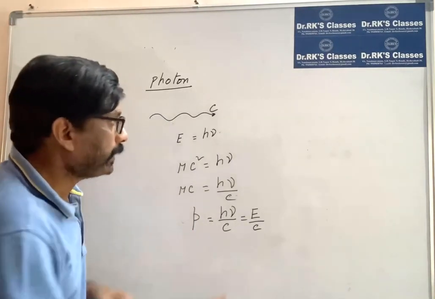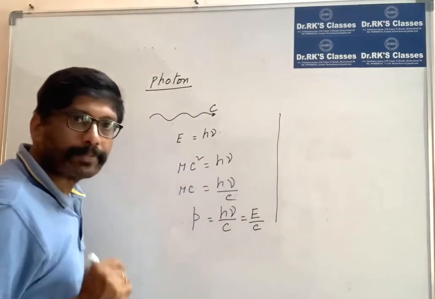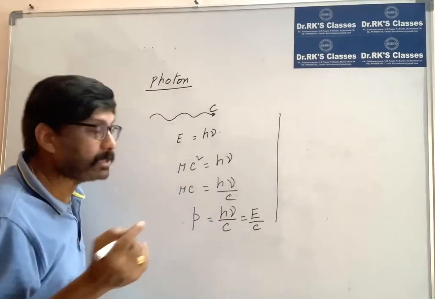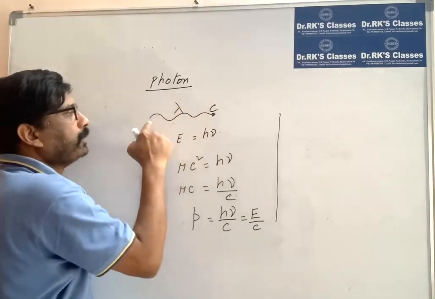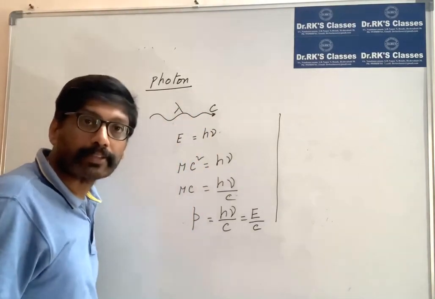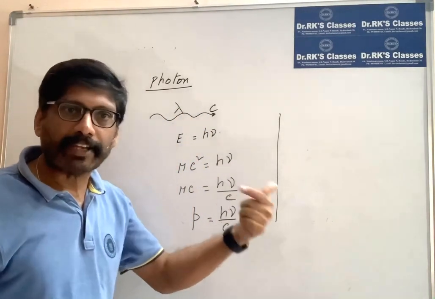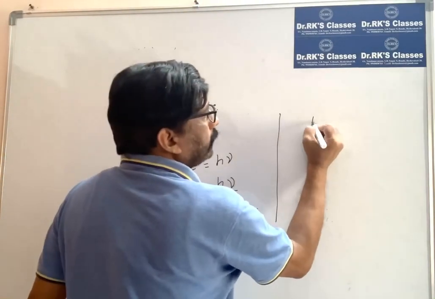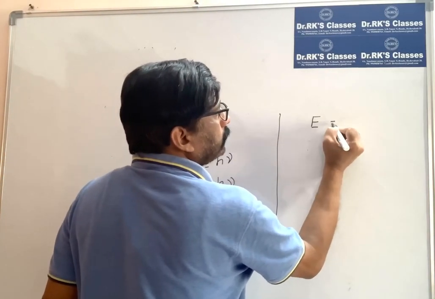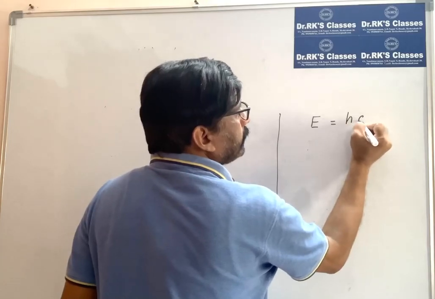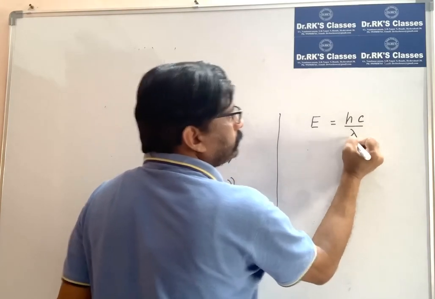Sometimes, especially in competitive examinations, the wavelength of a photon is given. How do you calculate its energy? Look at this: E is equal to hc by lambda.